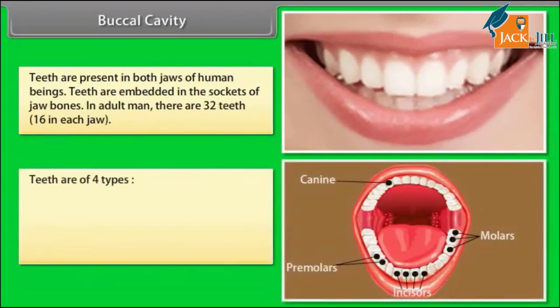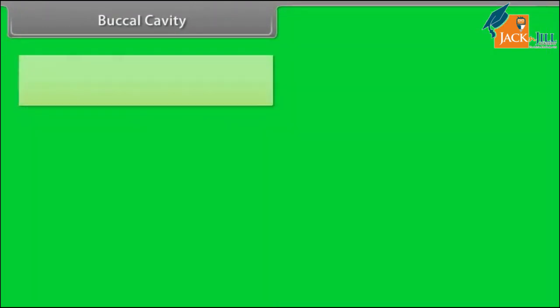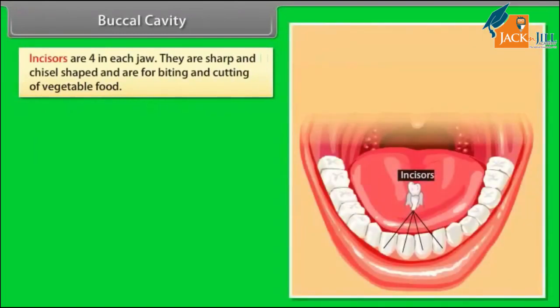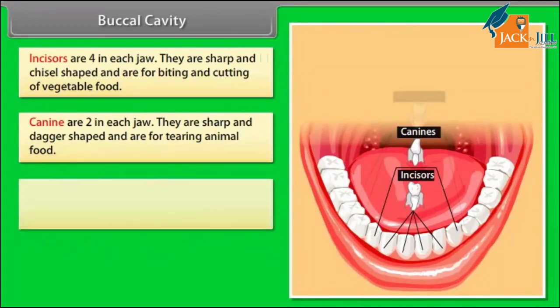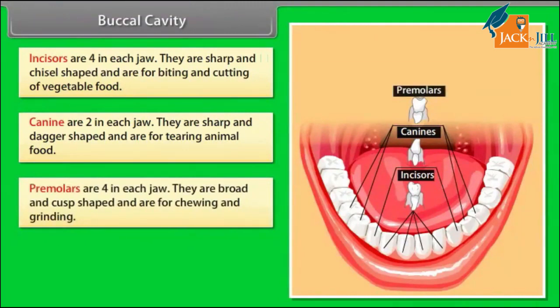Teeth are of 4 types: incisors, canine, premolars, molars. Incisors are 4 in each jaw. They are sharp and chisel-shaped and are for biting and cutting of vegetable food. Canine are 2 in each jaw. They are sharp and dagger-shaped and are for tearing animal food. Premolars are 4 in each jaw. They are broad and cusp-shaped and are for chewing and grinding.